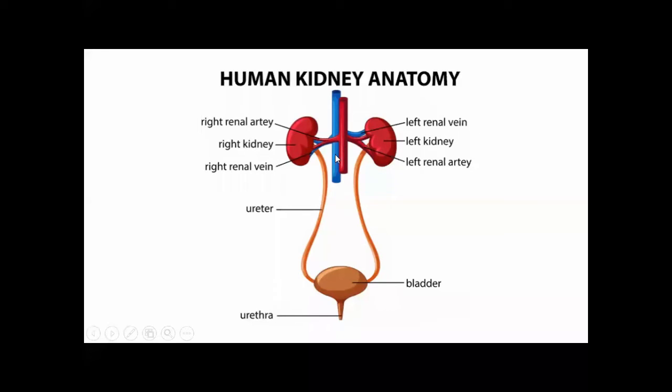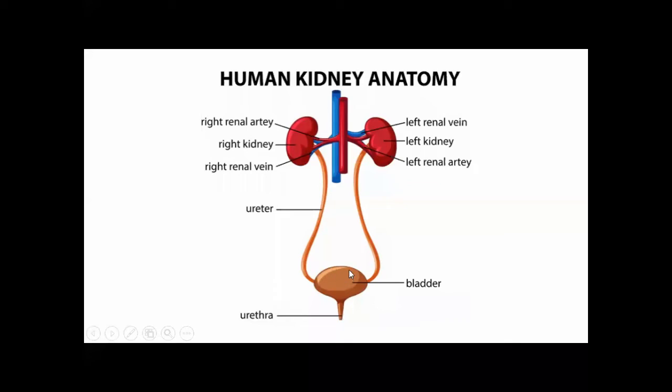Now, the ureter. From the inside of each kidney, a tube arises which ends at the urinary bladder. You can see this tube arises and it enters the urinary bladder. This tube is called the ureter. What does it carry? It carries waste substances in the form of urine to the urinary bladder.